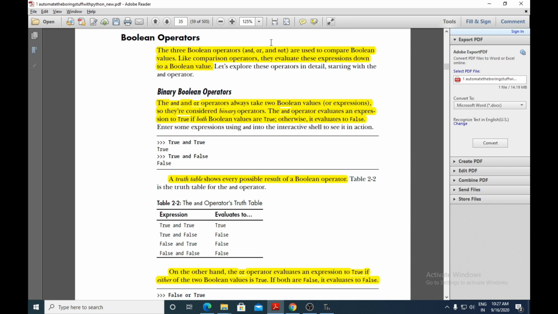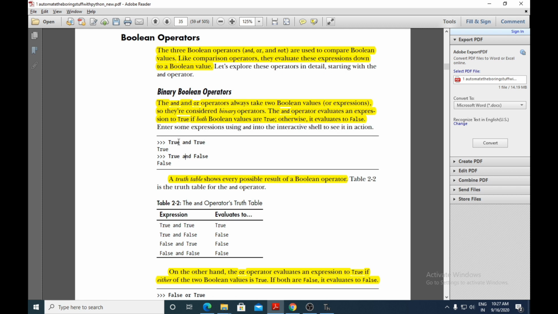So which are the Boolean operators we had? And, or, and not. Out of those, and and or operate only on two Boolean values or expressions, so they are considered as binary operators. The AND operator evaluates an expression to true if both Boolean values are true. As I told, they work only on Boolean values, and if both the Boolean values are true, then the AND operator will give the value as true. Otherwise, it evaluates to false. For example, here we have these two values, and which are these two values?